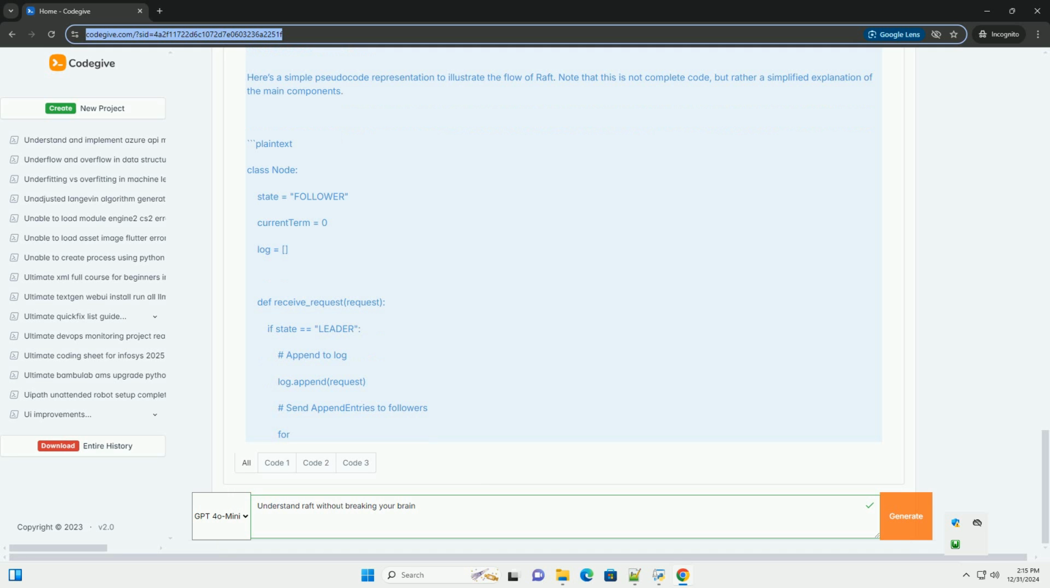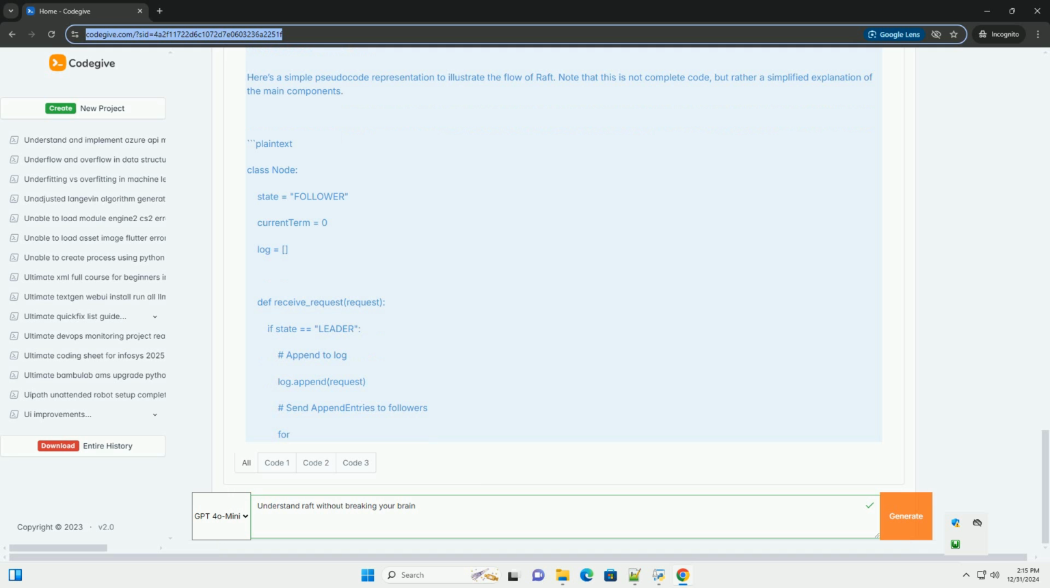6. Safety and liveness. Raft ensures safety by guaranteeing that if a log entry is committed, it will eventually be present in the logs of all nodes. It ensures liveness by making sure that there is always a leader to handle requests and that elections happen in a timely manner. How Raft works.